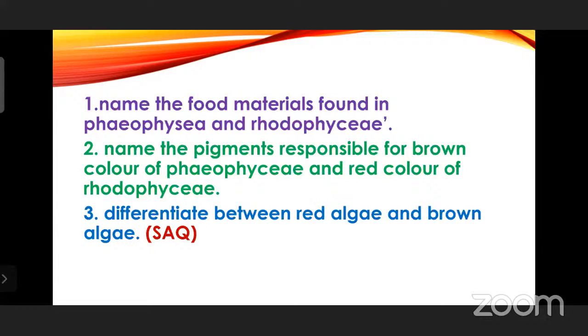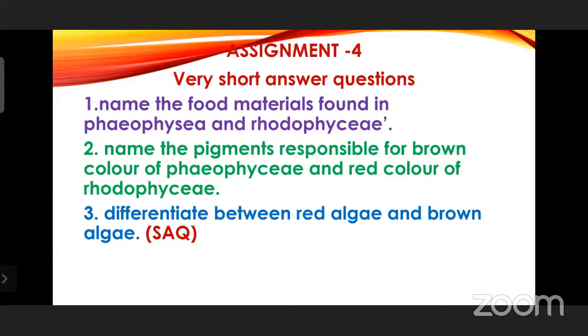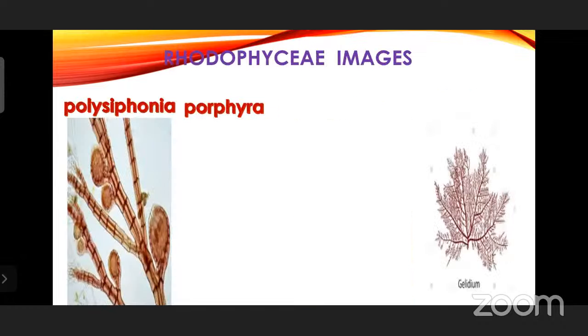Differentiate between red algae and brown algae, which is a short answer question for 4 marks. These are very important questions for the exam. So complete assignment number 4 and pass it to your JLs and revise the textbook and look at the pictures clearly, properly, and remember the new terminology. Just some more time is left over here, so we can go for a quick recap also.